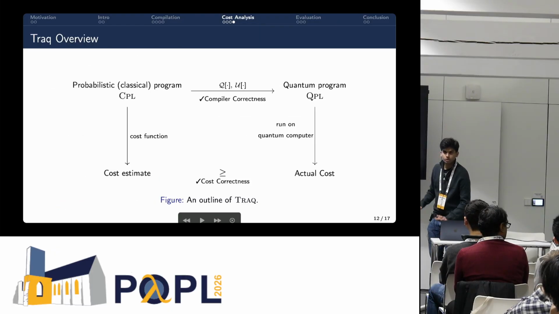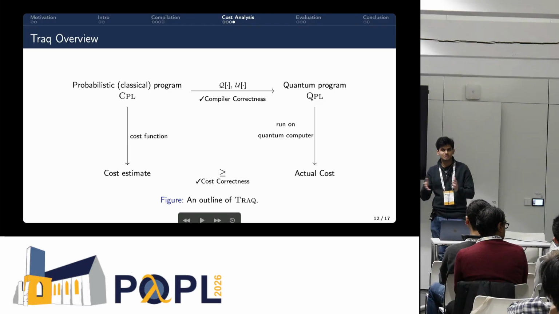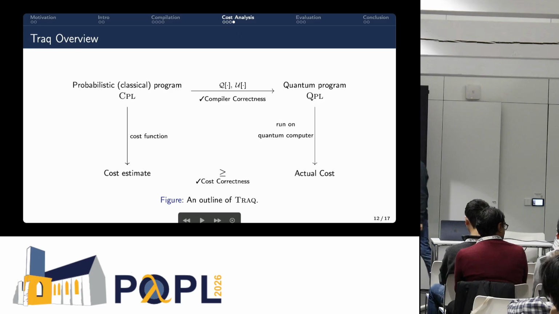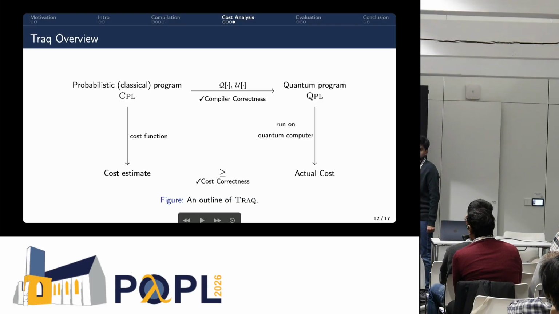And now let's look at the overview. There are a lot of equations going on, so let's look at the big picture of this whole theoretical setting. We defined a probabilistic classical language. We gave it a compilation to a quantum language. We have the compiler correctness for it. Based on that compilation, we defined some cost functions. Now you will see in the full paper, we have the cost correctness as well. The cost functions I just showed you, they are sound.